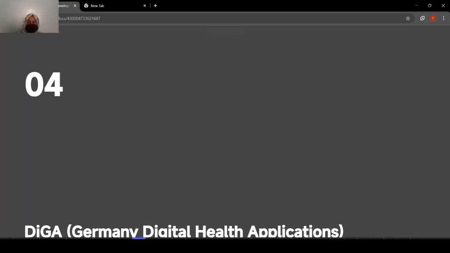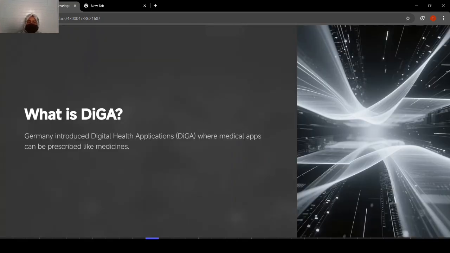Now we will see DiGA, the German digital health application. So what is DiGA? Germany introduced digital health applications where medical apps can be prescribed like medicines. Just like a doctor prescribes medicines, medical apps are also prescribed by the doctor in order to use them.